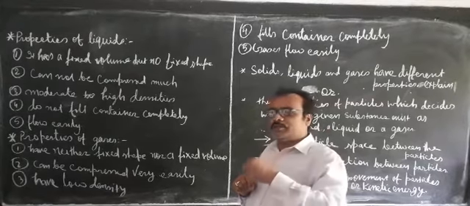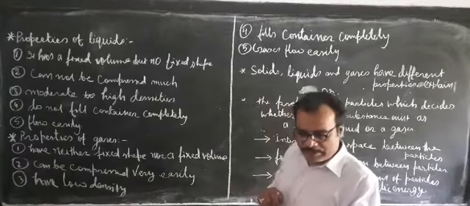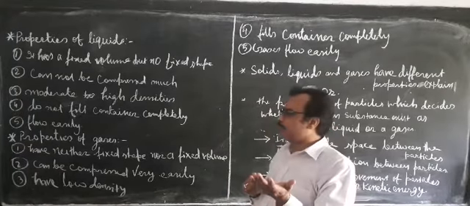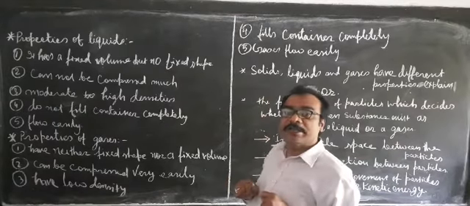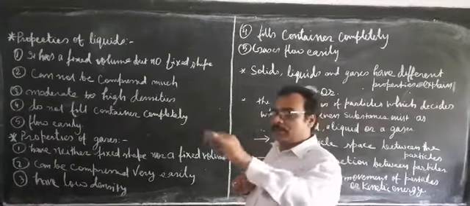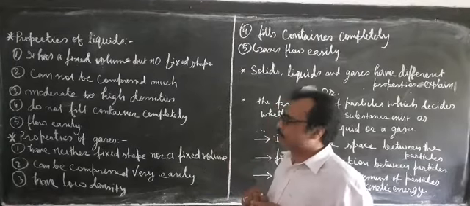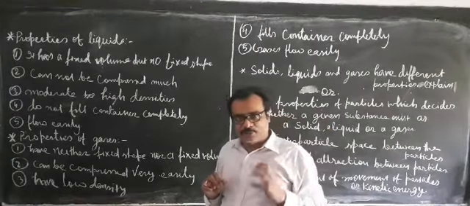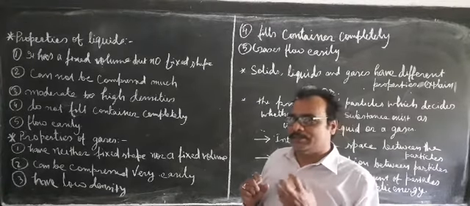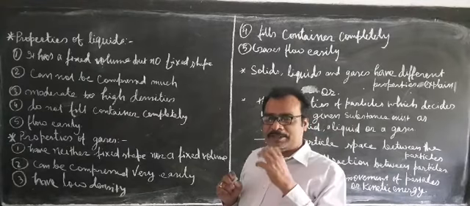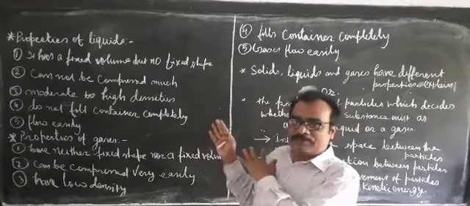If you keep it in a bottle or any container, the liquid will always occupy the lower part of the container, and will not cover the entire space available. The reason behind this is that the force of attraction is quite enough to hold the particles together. It doesn't allow the particles to leave their position.